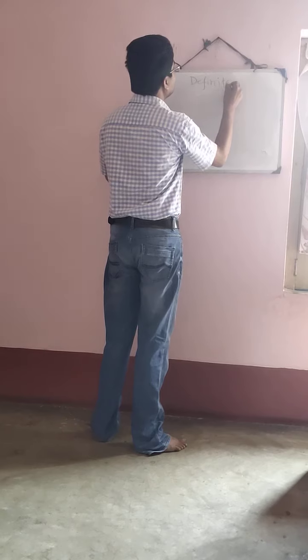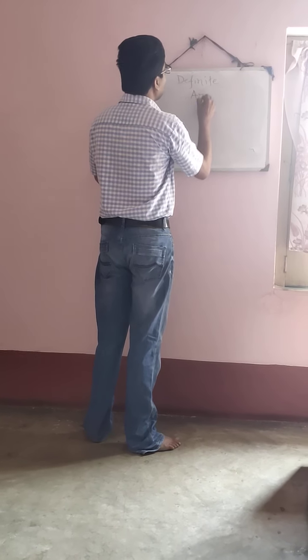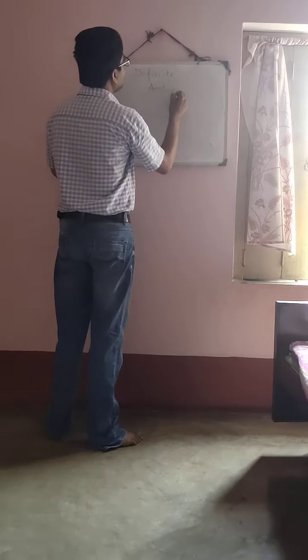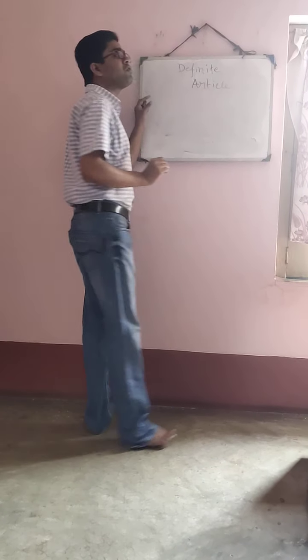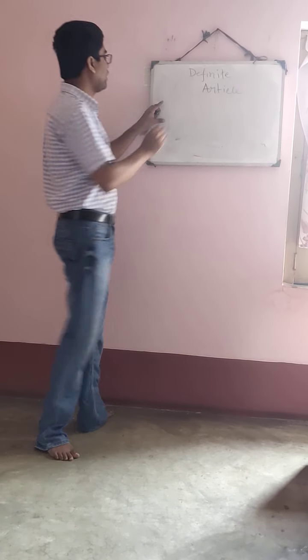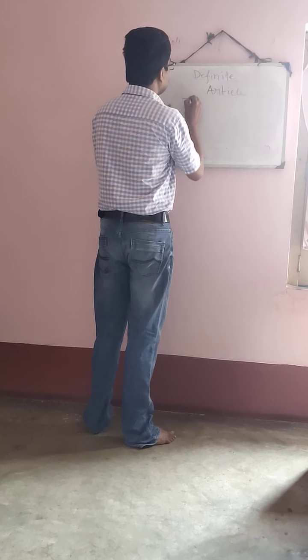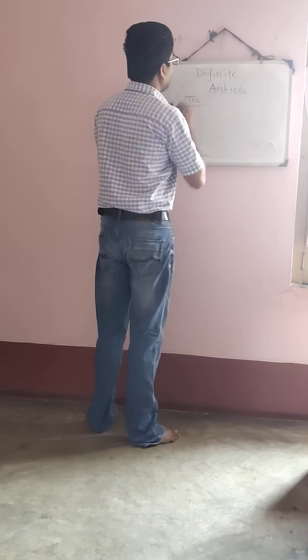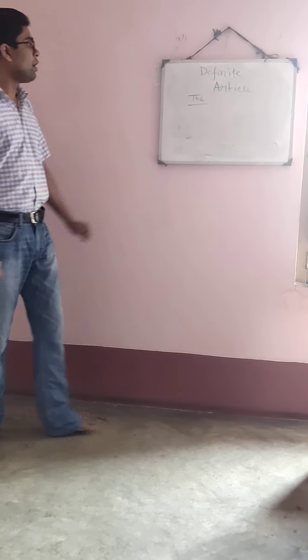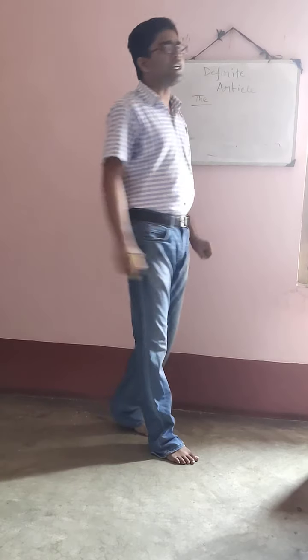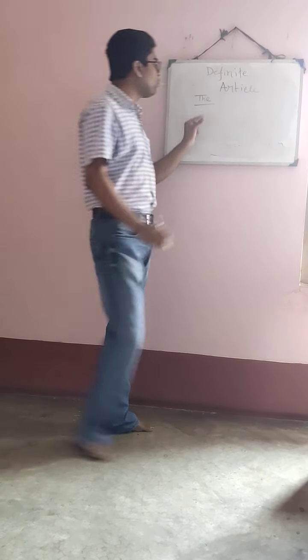Definite article. So you already know that a or an is called indefinite article and the is called definite article. Before going to the definite article, you have to know how to pronounce the word.